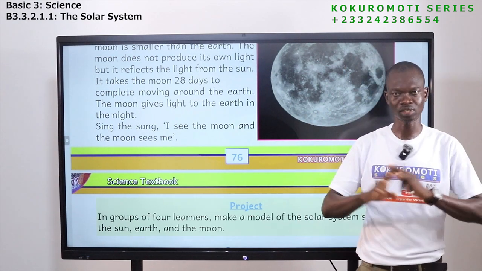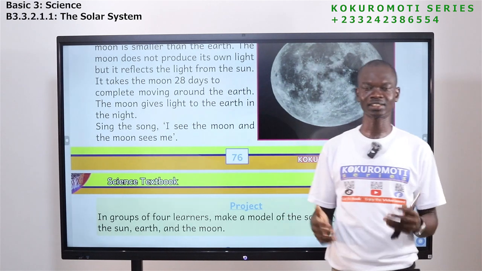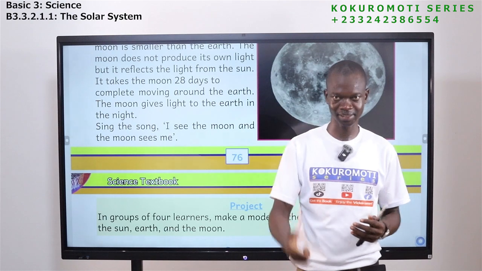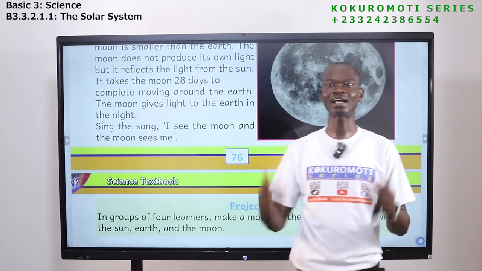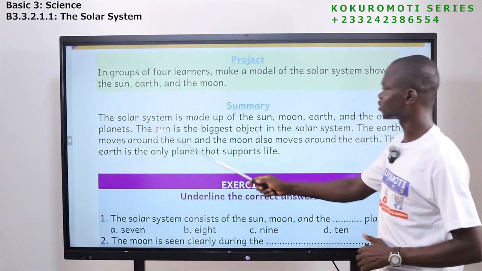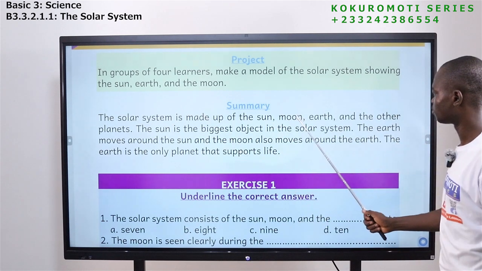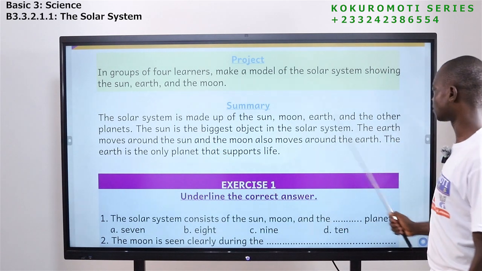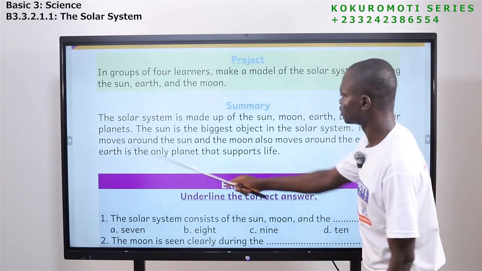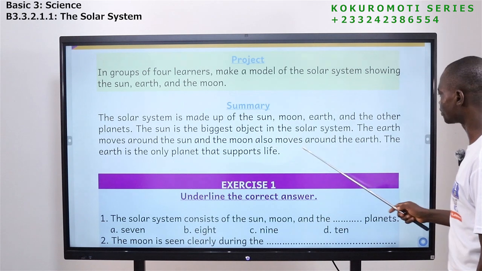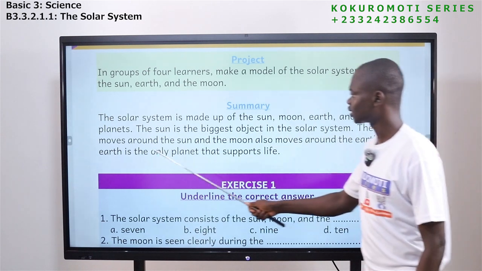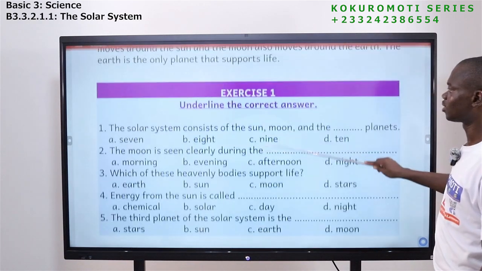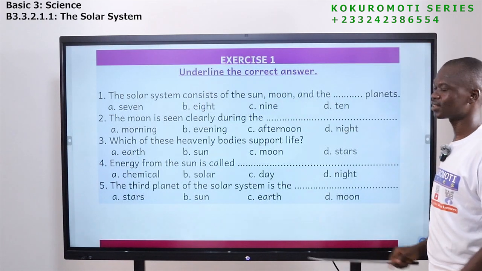We have talked about the solar system. We said that the solar system is made up of the sun, the earth, the moon, and other planets. The sun is the biggest object in the solar system. The earth moves around the sun, and the moon also moves around the earth. The earth is the only planet that supports life. So this is the end of our lesson, but there are some exercises here.